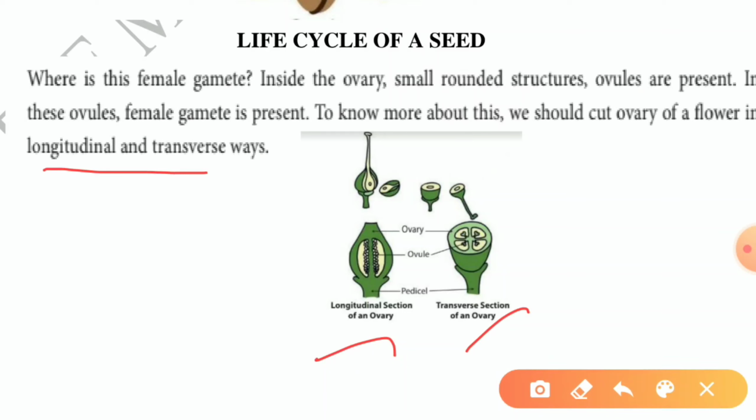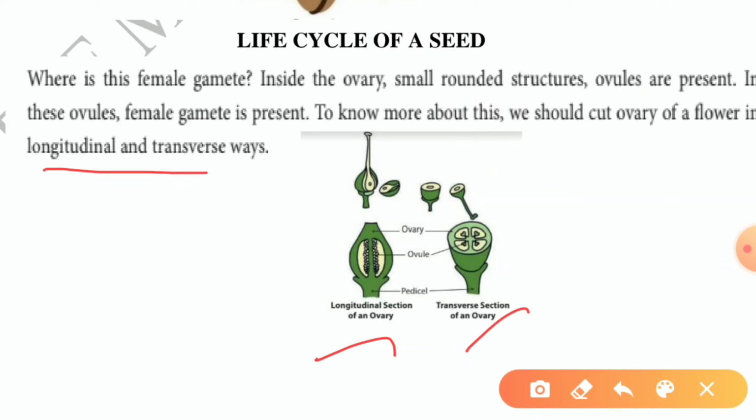What do we see? We see here the LS of an ovary. The seeds are present. The seeds can also grow into new plants. Why? The seeds are present as full seeds, with no damage. If you cut a longitudinal section, there is no damage. There is nothing damaged for the seeds. The seeds are present inside the ovary.